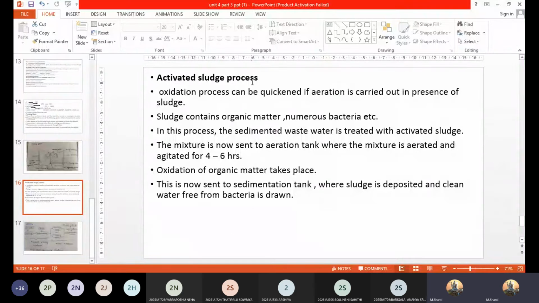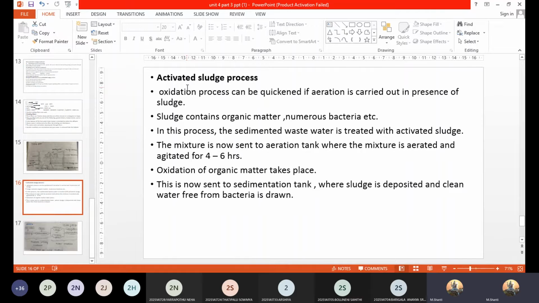So I'll just explain this and then share the diagram. Now here in the activated sludge process, what is sludge? Sludge is something which contains the organic content and also numerous bacteria within it. Now, why is this process called the activated sludge process? Can anybody tell about this?